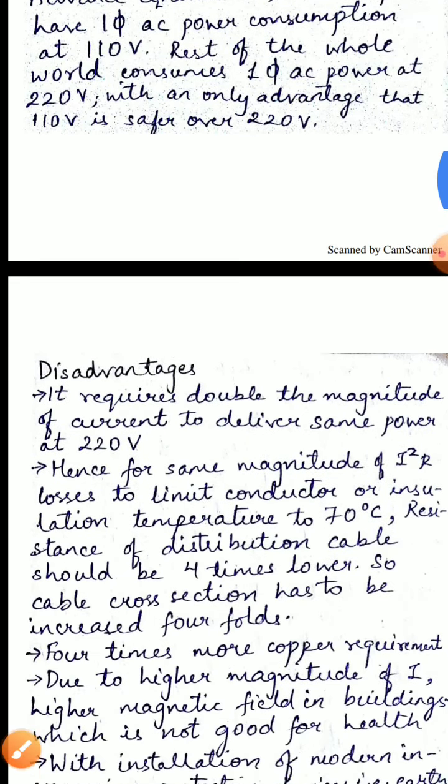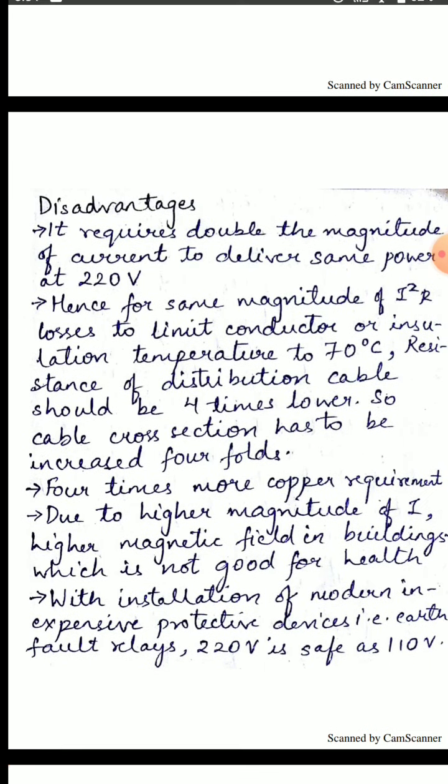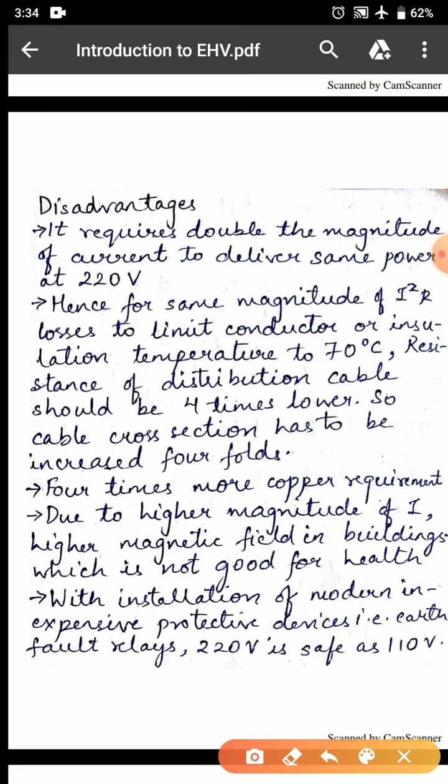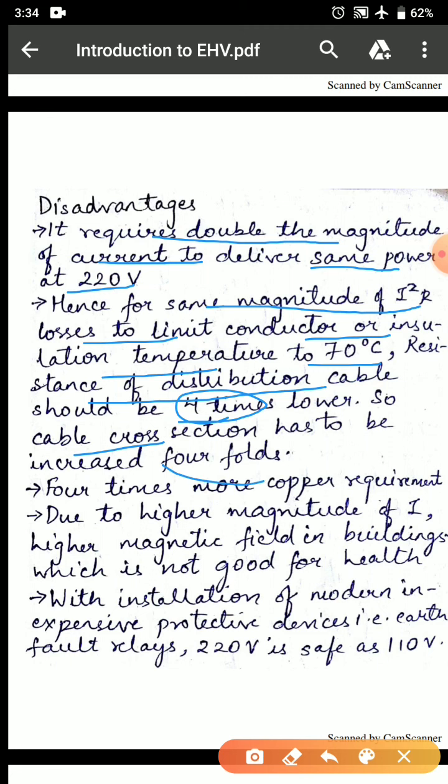But it has got its own disadvantages. They are: it requires double magnitude of current to deliver same power as at 220 volt. Hence, for same magnitude of I square R losses, to limit conductor or insulation temperature to 70 degrees Celsius, resistance of distribution cable should be 4 times lower. So, cable cross section has to be increased 4 folds. 4 times more copper requirement is there.